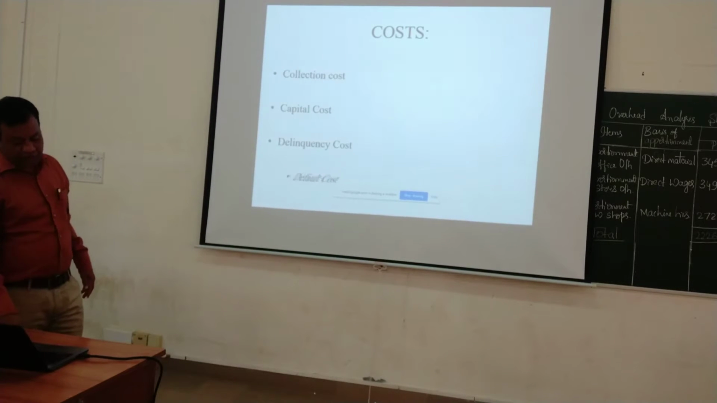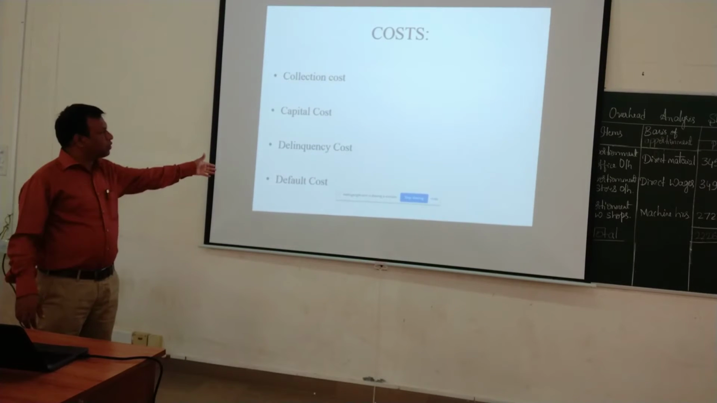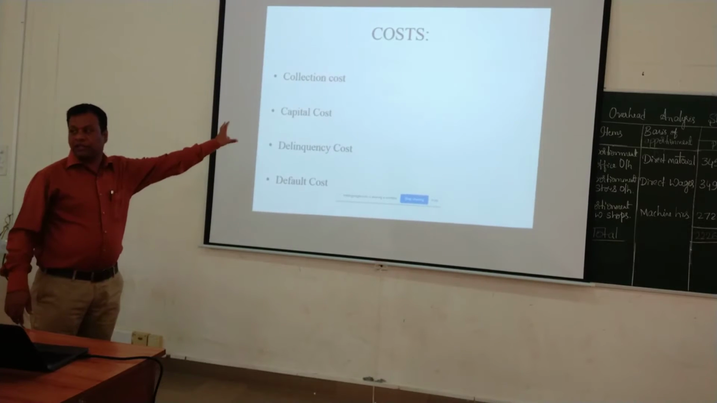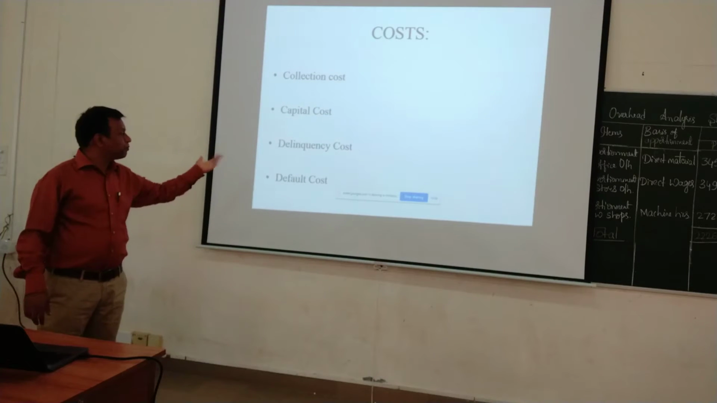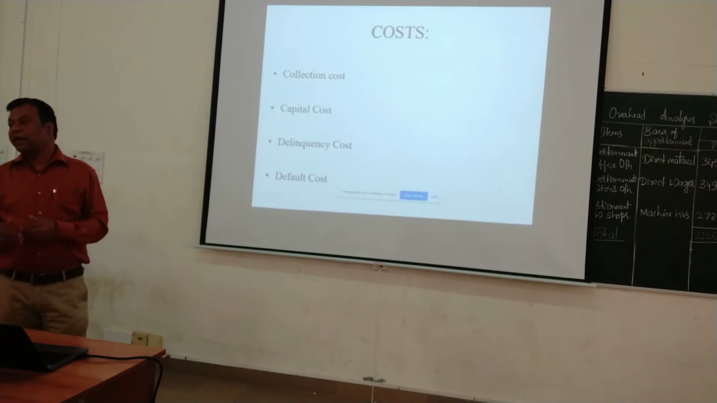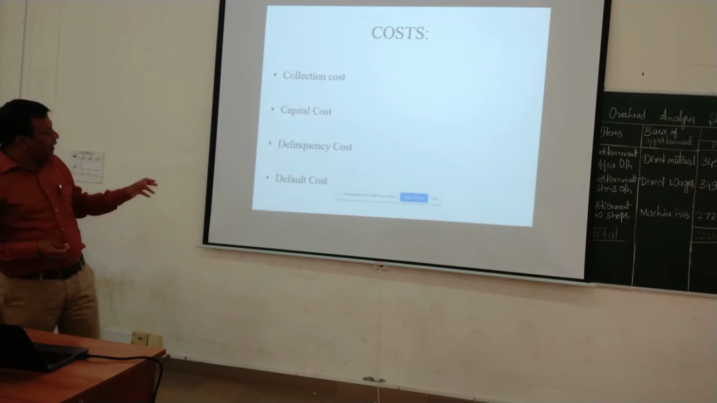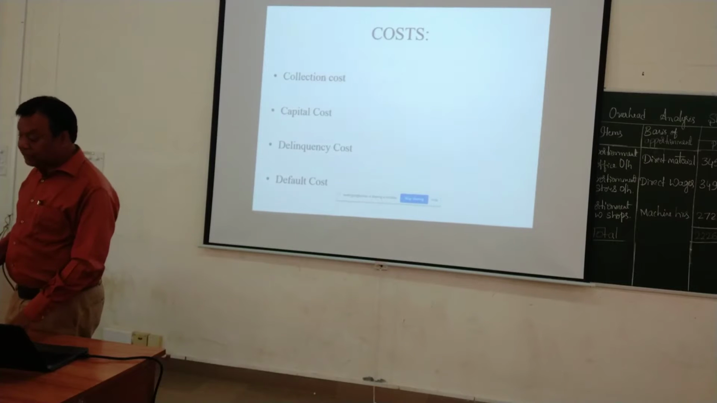The costs, as I discussed in the last session, are the collection cost, capital cost, delinquency cost, and default cost. Collection cost you already know, so I will explain again. Capital cost is the additional fund required, and the interest on the additional fund we call the capital cost. Delinquency cost is about the extended period. After the stipulated time, if the customer still delays, the additional efforts we require in collecting the overdues, that cost we call the delinquency cost. And default cost: if the customer is unable to make the payment, that cost we call the default cost.